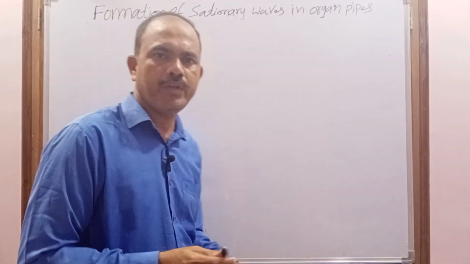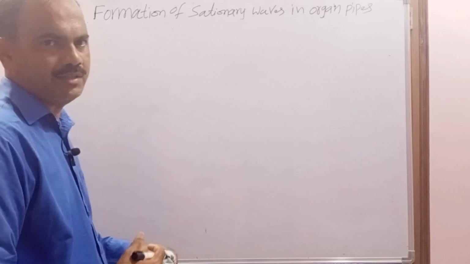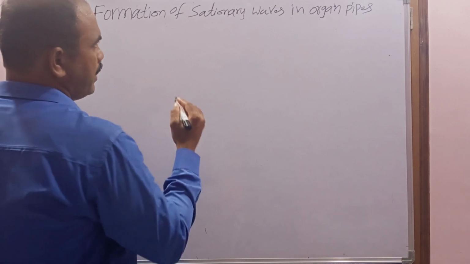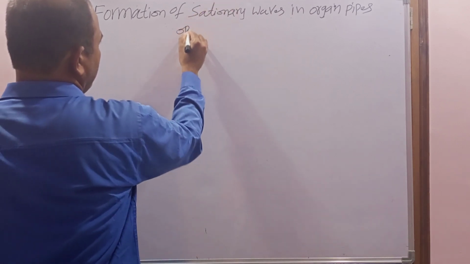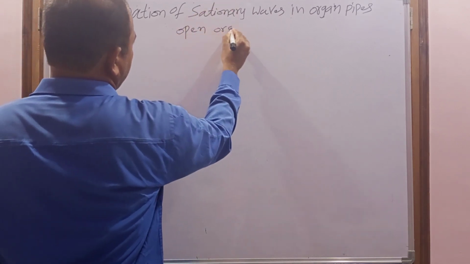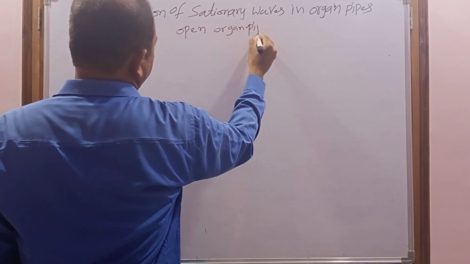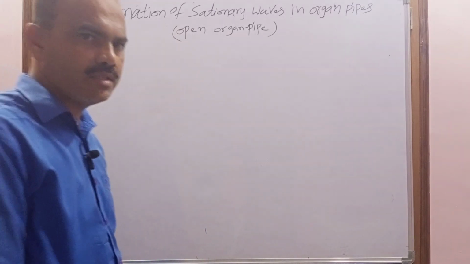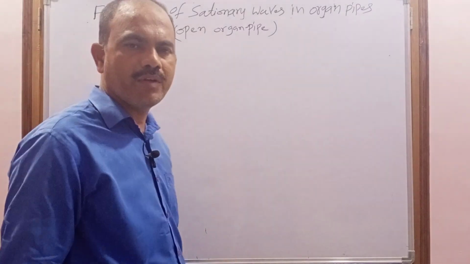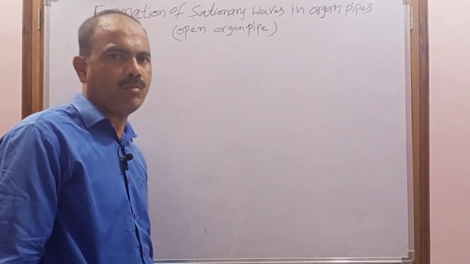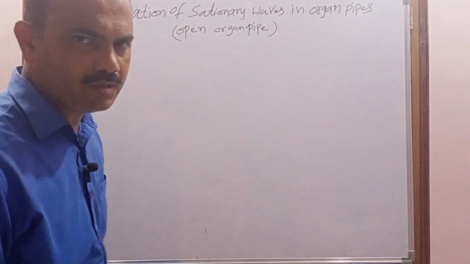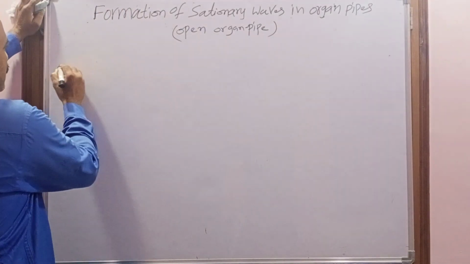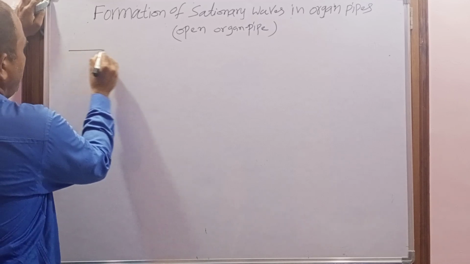Now I am going to explain the modes of vibrations when stationary waves are formed in open organ pipes. So first of all, we are taking an open organ pipe. In the case of the open organ pipe, how are the stationary waves formed? When they are formed, they vibrate with different frequencies. What are these different frequencies called? Modes of vibration. So for example, consider an open organ pipe